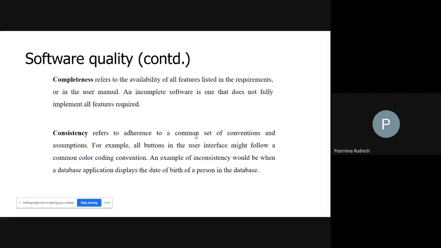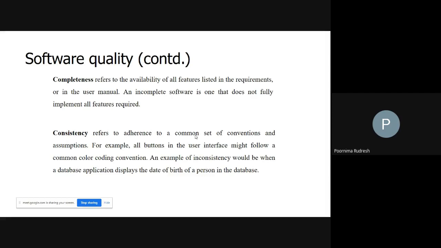If it accepts different date of birth formats, then it is inconsistent. When it accepts the date of birth of all students in a single format, then we say it is a consistent database. This is about consistency.